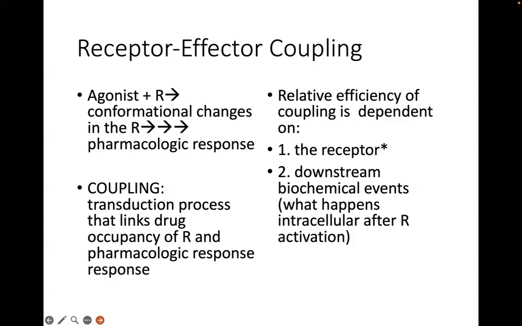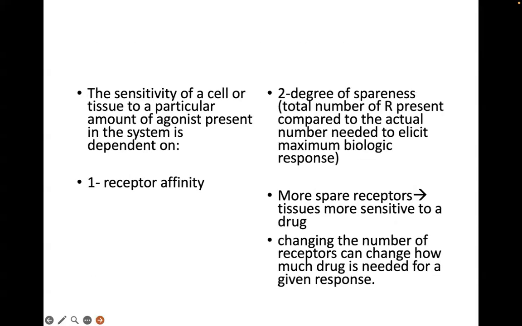So you don't need to use a whole lot of drug to elicit a full response. So there are kinds of receptors that behave that way. And we will look into these different types of signaling mechanisms in the subsequent portion of the lecture.